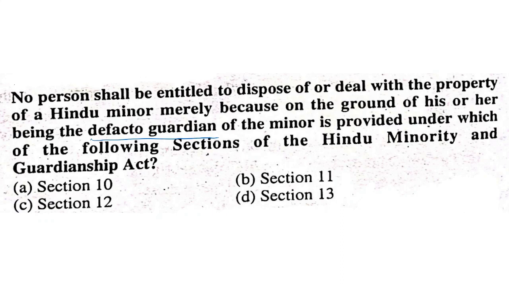It is under section 11. No person shall be entitled to dispose of or deal with the property of a Hindu minor merely because he is a de facto guardian of the minor.